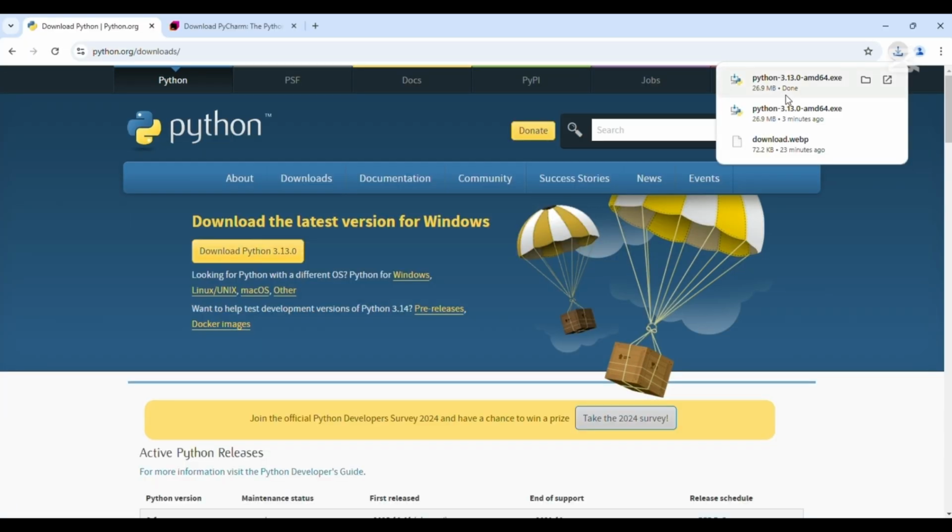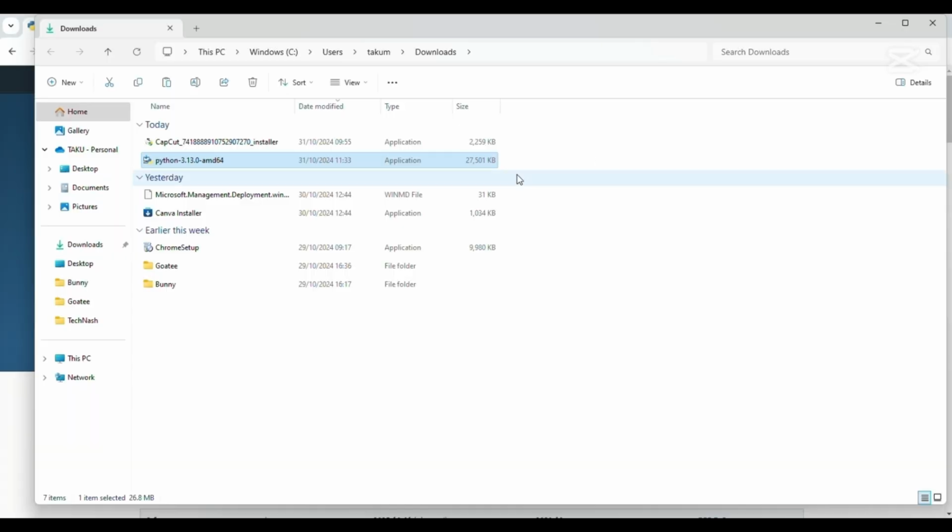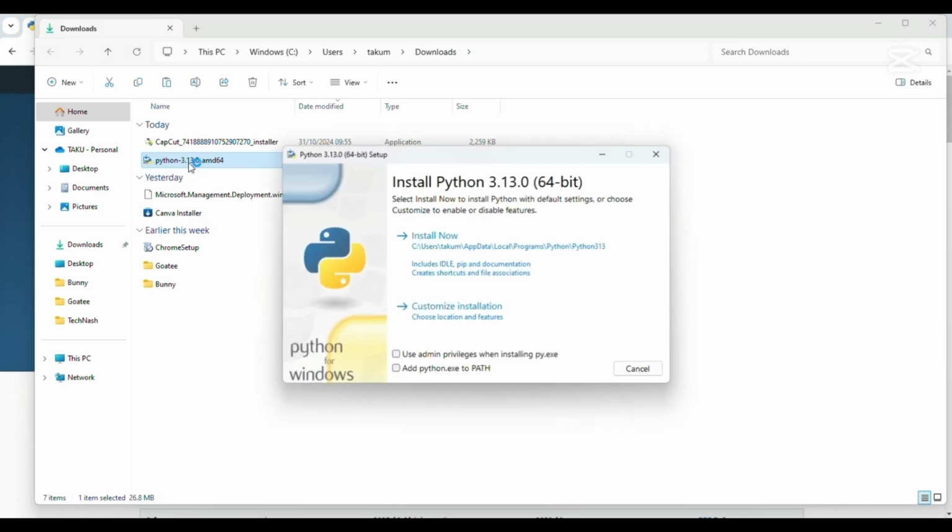It gets downloaded. You can right click and view in your folder. If it is downloaded, right click and show in folder. So there it is. You just double click on it. So we have to install it. Now we have to install it.